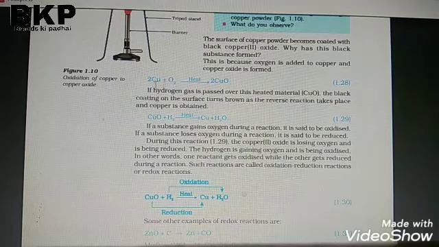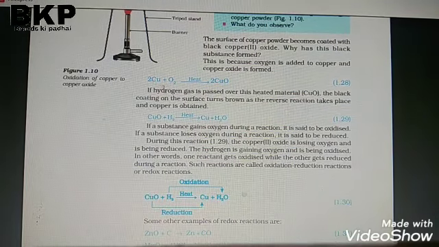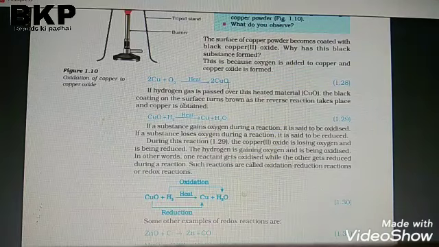So, an oxidation reaction. See here, 2Cu plus O2, after heat is supplied, gives 2CuO. This is the equation. In this, oxidation has taken place.